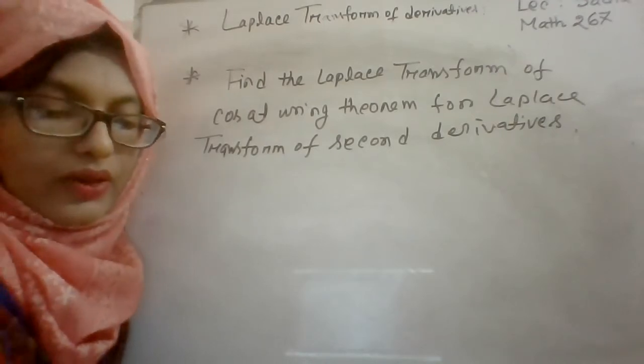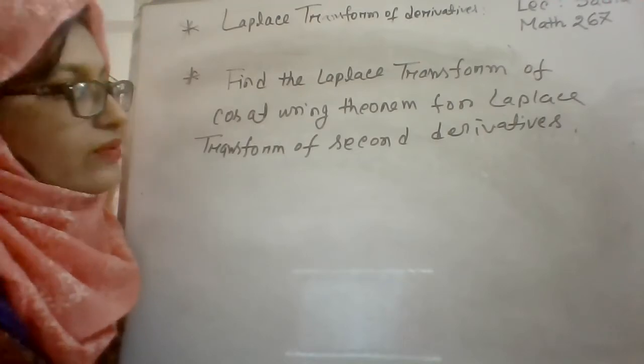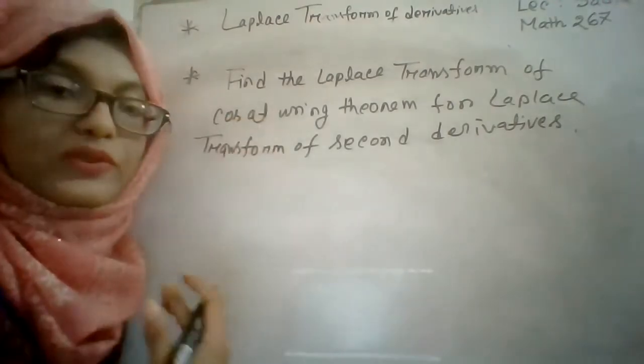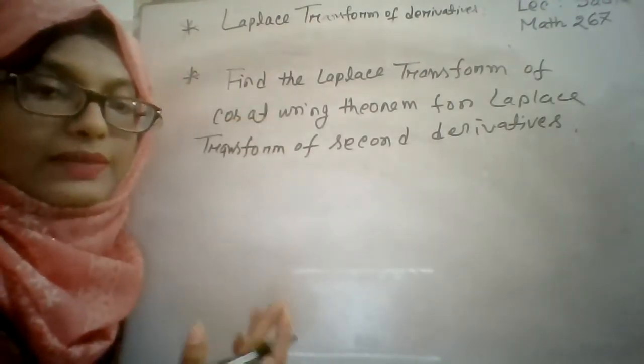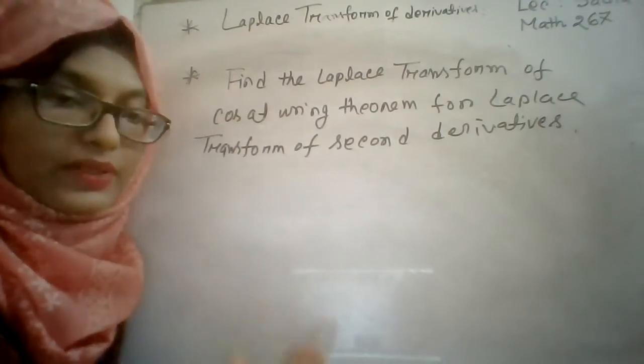At first we will consider f of t is equal to cos at. You have to use the second order derivative, which means you have to find f double prime t.